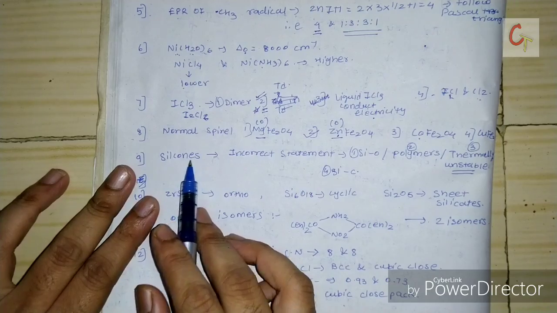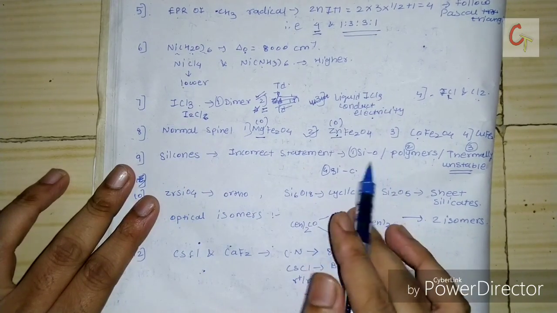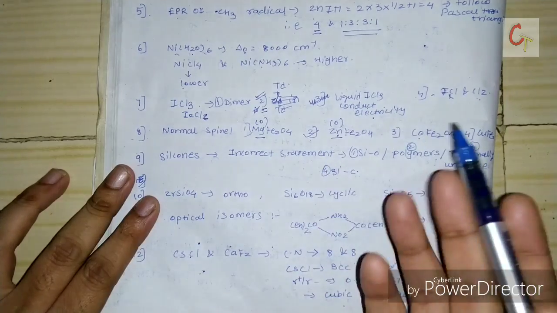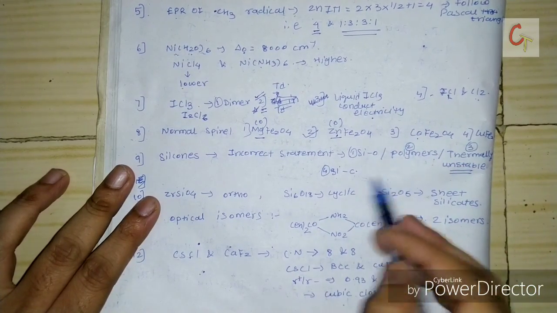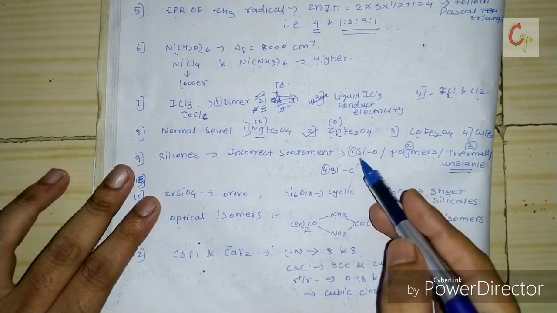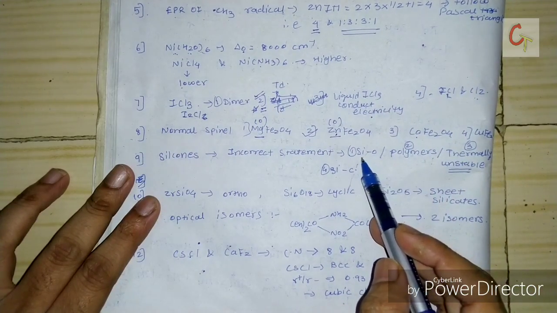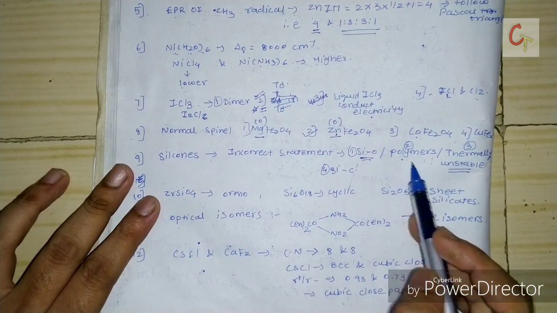Next, I think this is also P block. They have given 4 statements regarding silicon, and from the 4 options we must choose which will be the incorrect statement. I have not written the statement correctly, they had written it in proper format. There is a statement regarding the silicon oxygen bond. This will be the organic polymer. This is the correct statement.